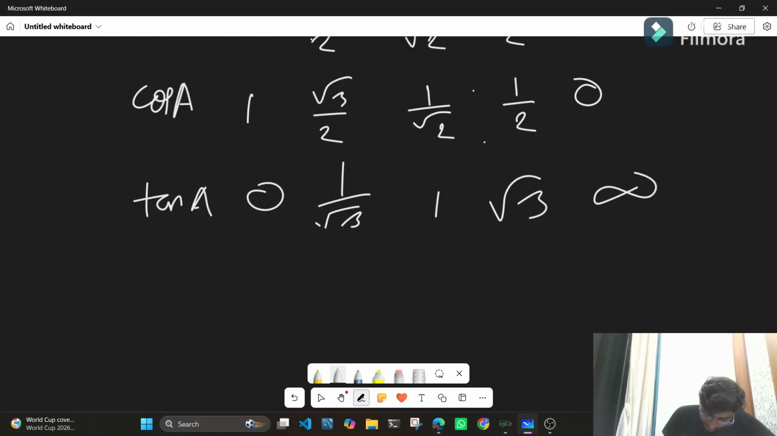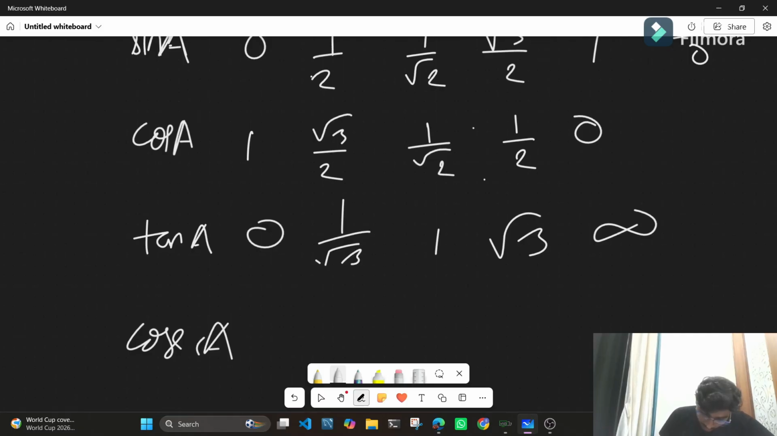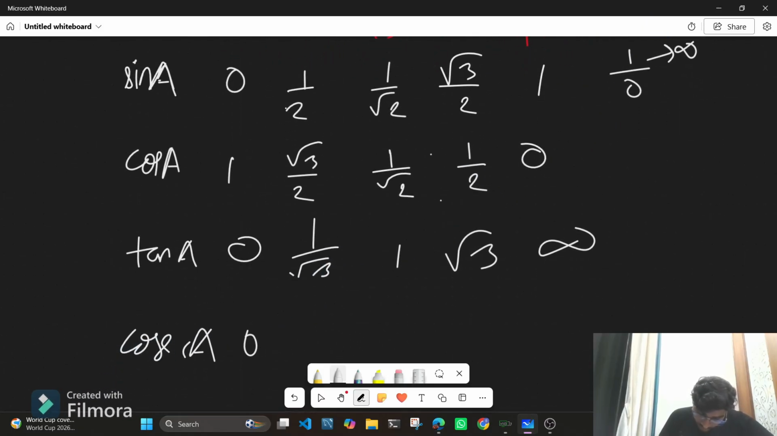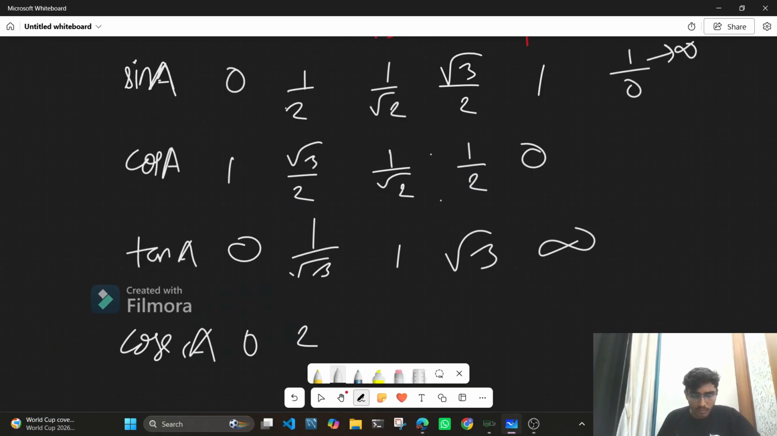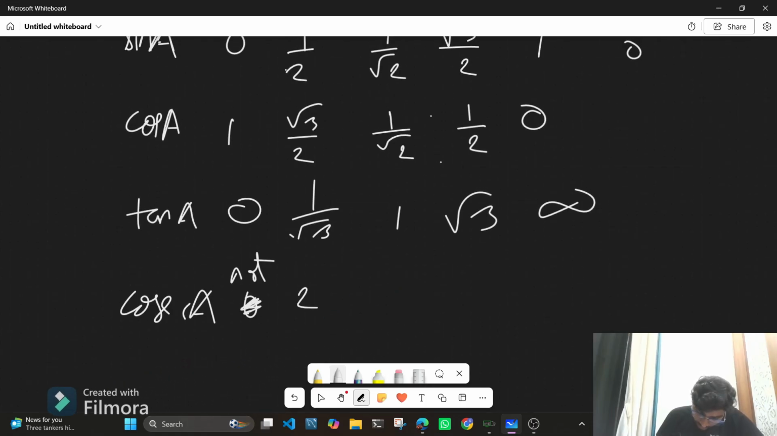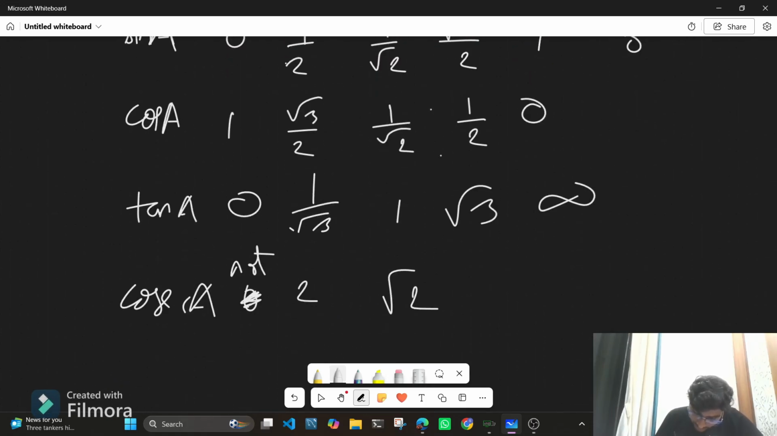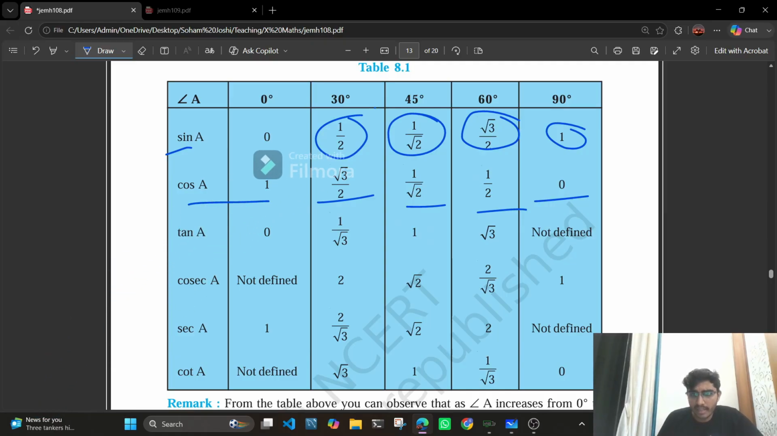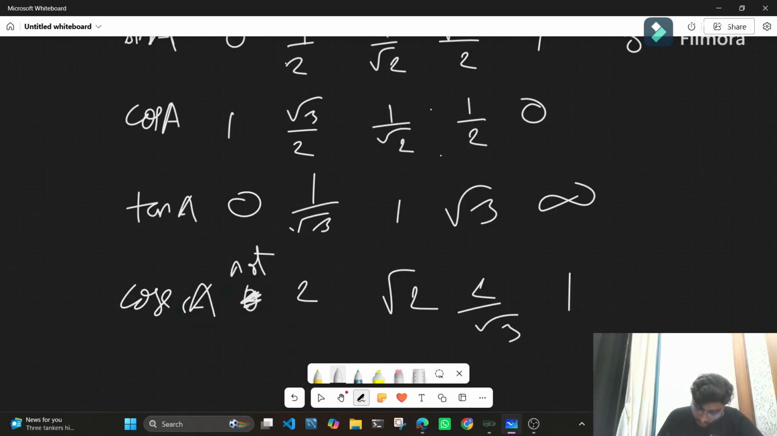Okay. Next up, I have cosec A. So cosec A is the reciprocal of sine A. So reciprocal of sine 0 is not defined. Then reciprocal of 1 by 2 is 2. So cosec 30 is 2, cosec 45 is root 2, cosec 60 is 2 by root 3, and cosec 90 is 1.